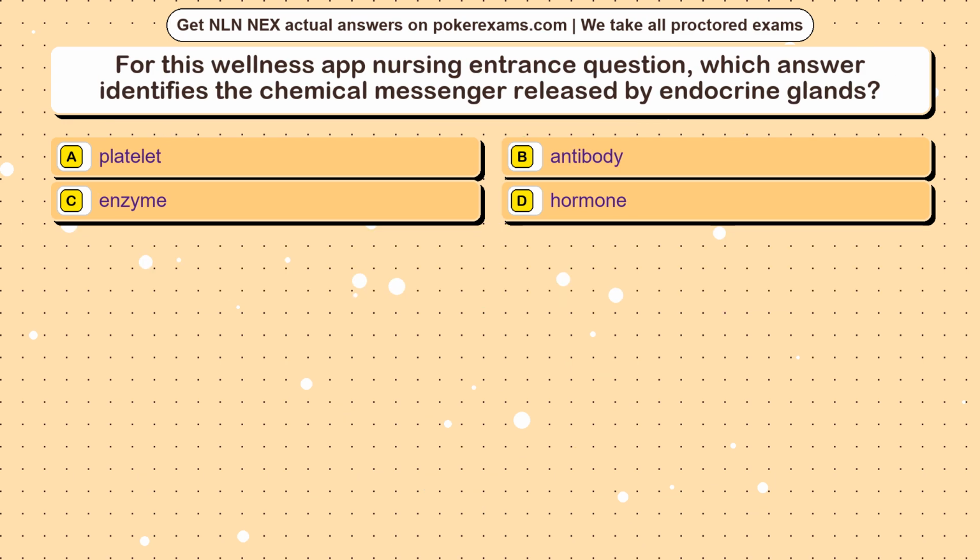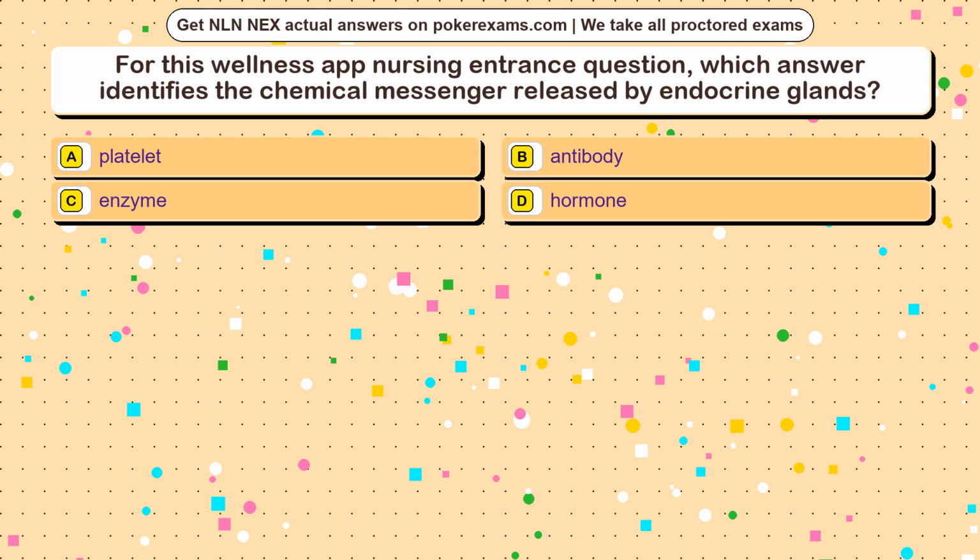Question 13. For this wellness app nursing entrance question, which answer identifies the chemical messenger released by endocrine glands? Option A, platelet. Option B, antibody. Option C, enzyme. Option D, a hormone.